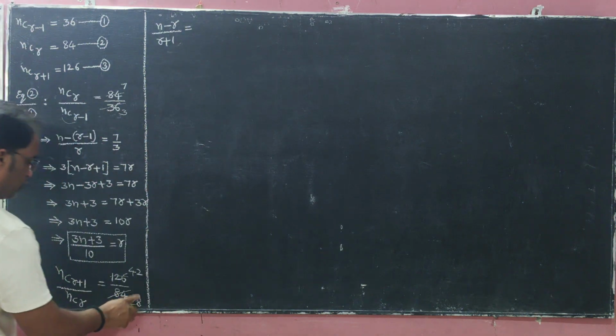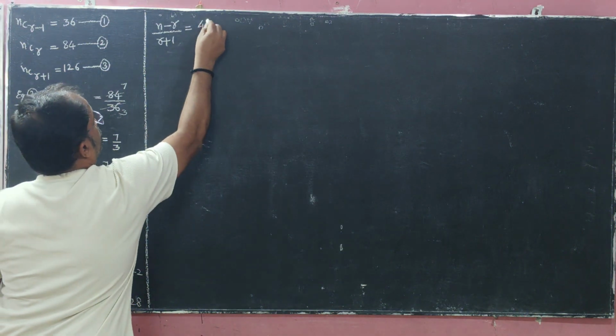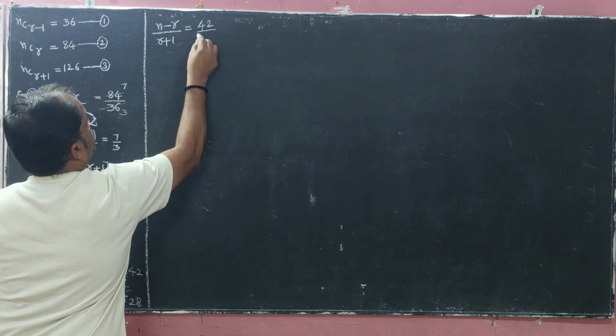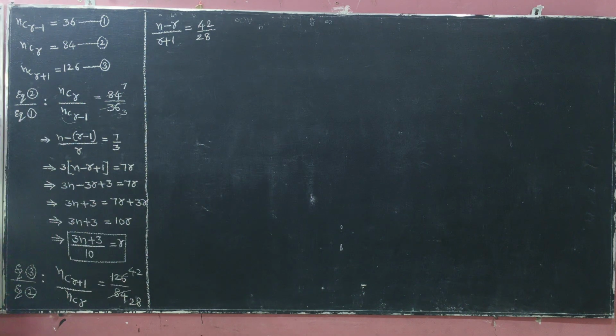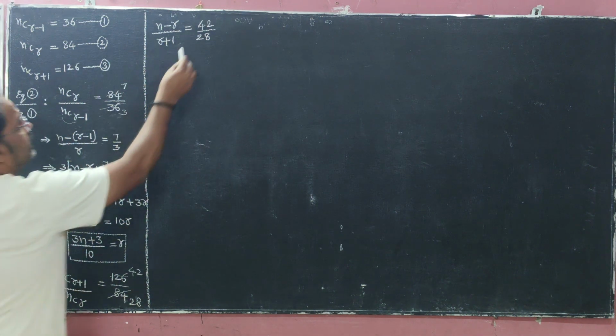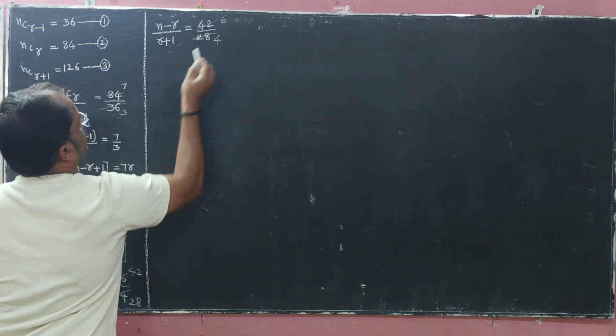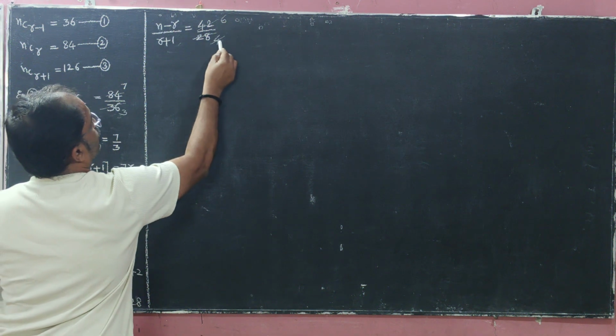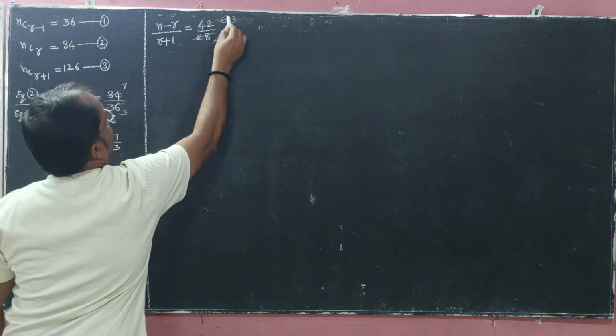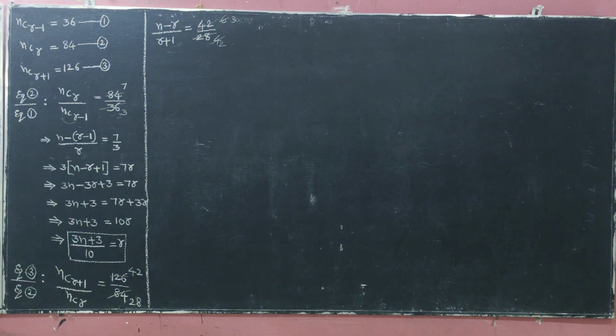So equals 42 by 28. Again 7 sixes are 42, 7 fours are 28. Again 2 twos, 2 threes. Final answer is 3 by 2.